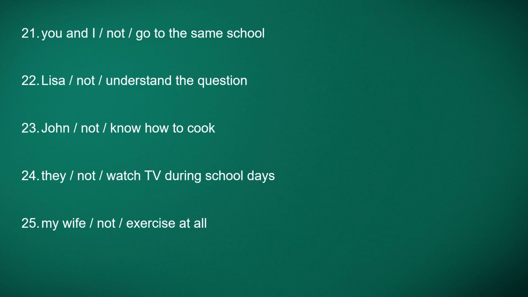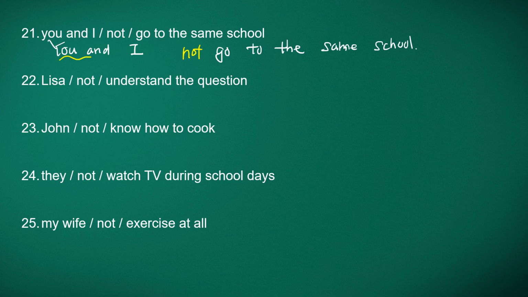Okay, number 21. You and I not go to the same school. So, you and I go to the same school. You and I go to the same school. Okay, you and I go to the same school, but this is negative. It has to be not, and you and I is we. So we need do not. The contraction will be don't. We don't go to the same school.